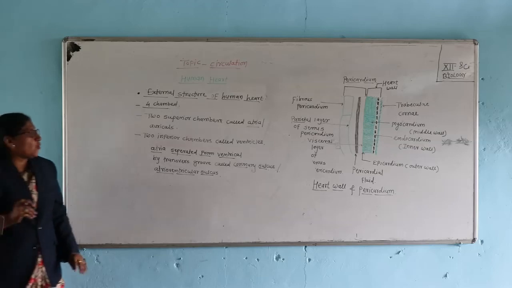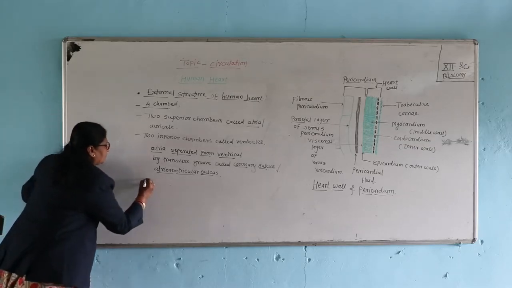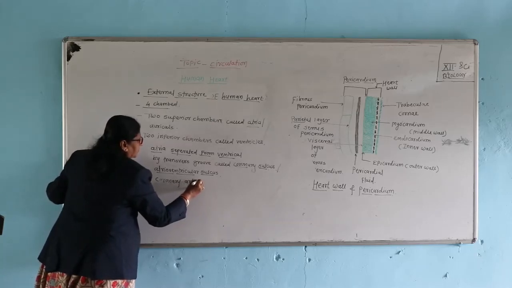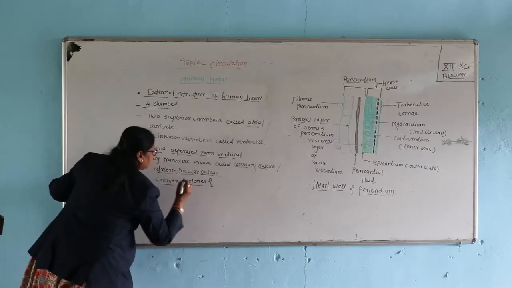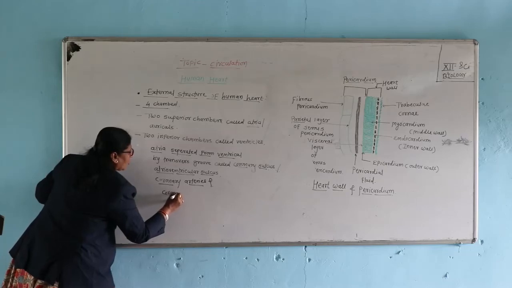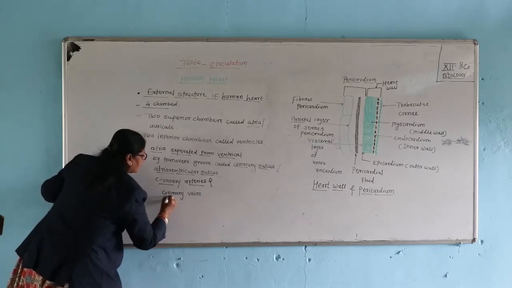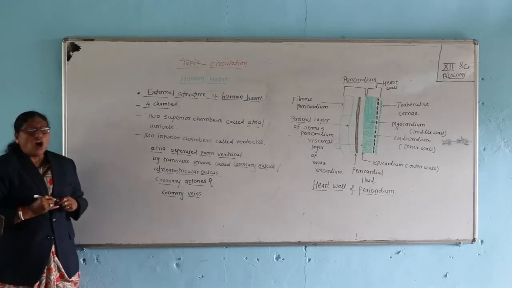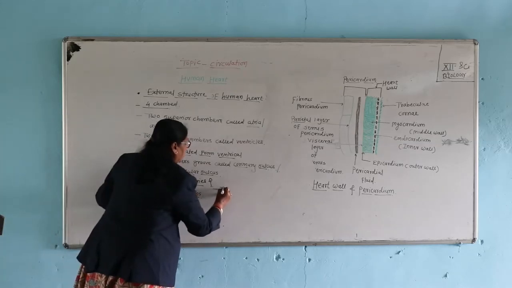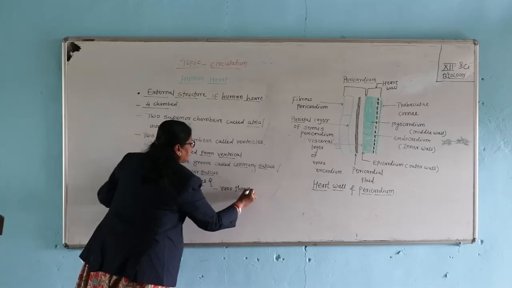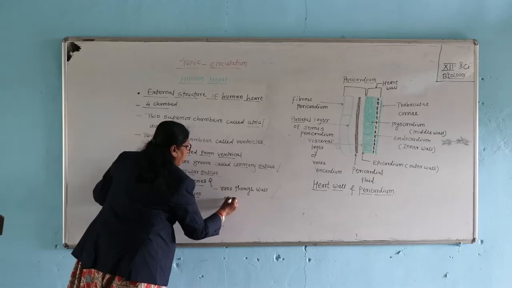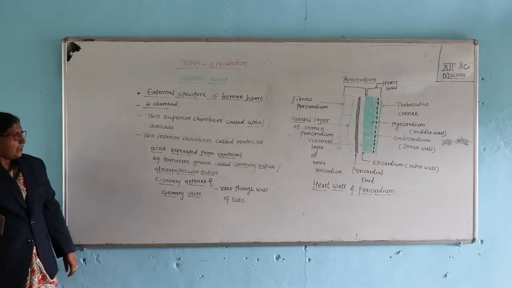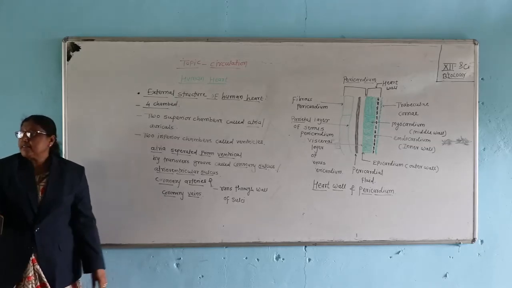The coronary arteries and coronary veins run through the wall of sulci.